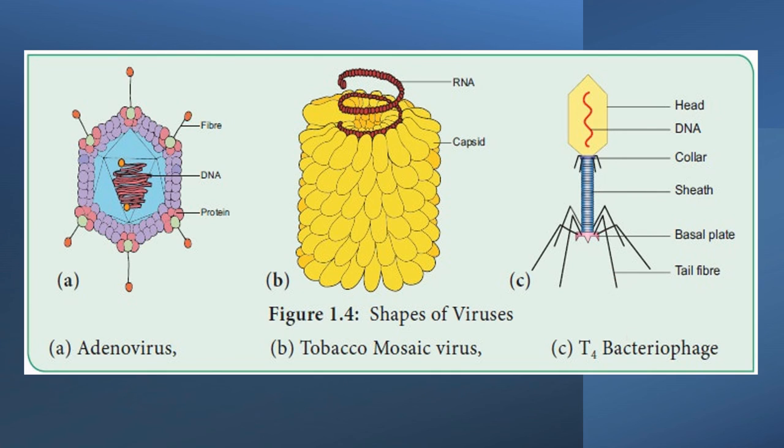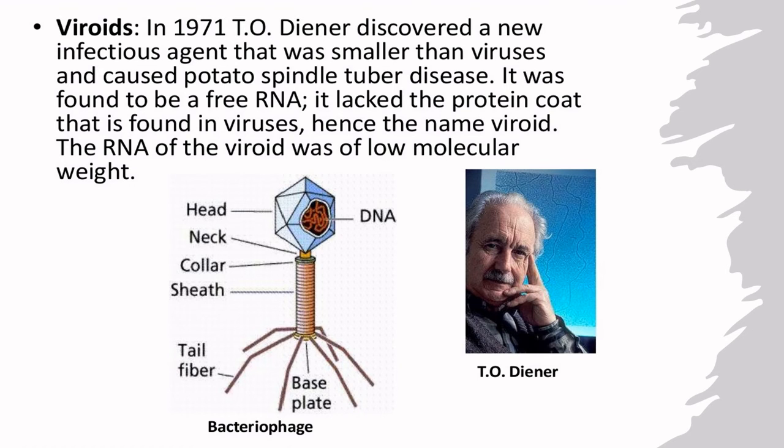Now we'll compare viruses and viroids. We'll learn about viroids also. Viroids were discovered in 1971 by T. O. Diener. He discovered some smaller infectious agents, even smaller than viruses, that cause spindle tuber disease in the potato plant. It was found to be free RNA, with no protein structure, and it lacked the protein coat which is found in the virus.